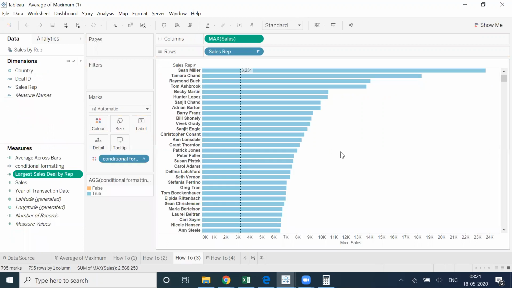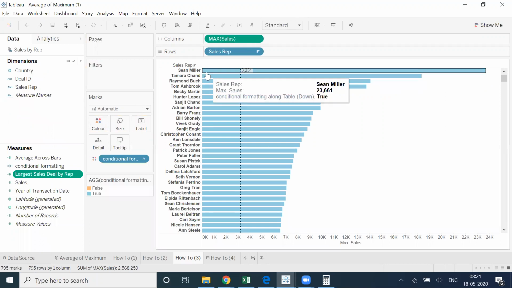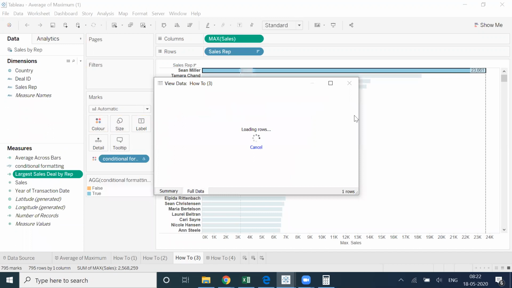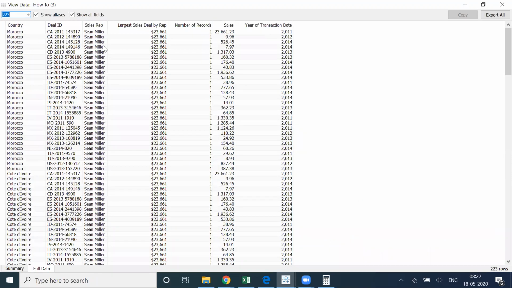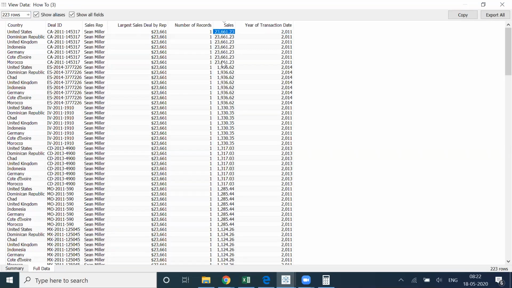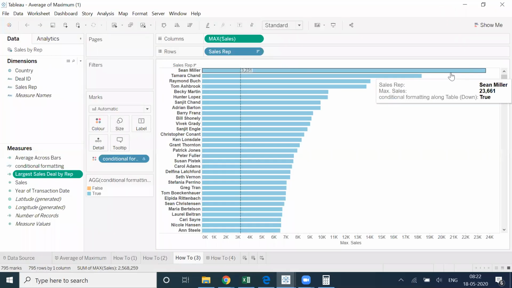After that, what they are doing is finding the maximum sales. For Sean Miller, the maximum sales is 23,661. Let's check that. View data, full data. These are the transactions for Sean Miller. When I sort the data, the maximum is 23,661. So it is finding the maximum sales, and that is the maximum sales which we have.